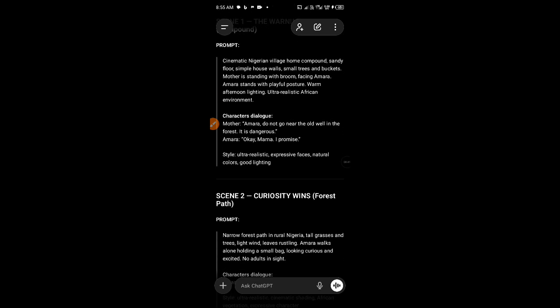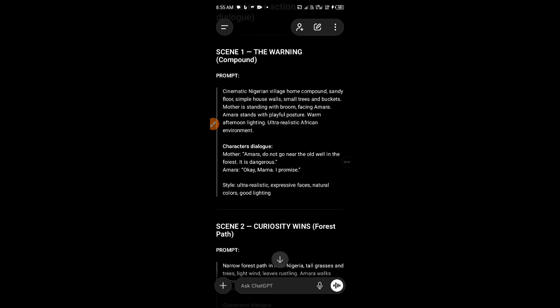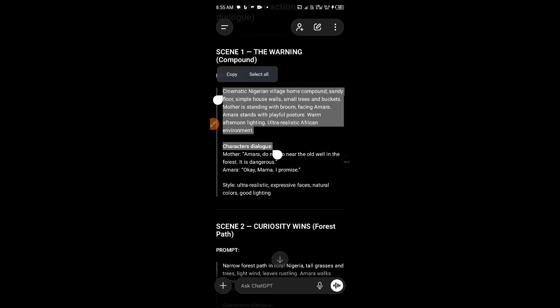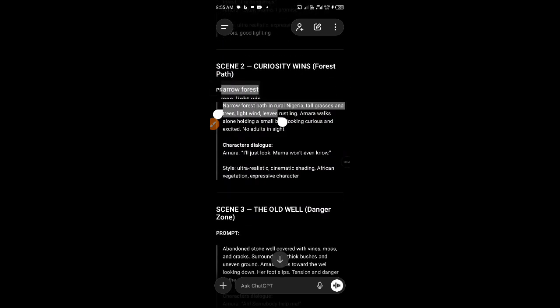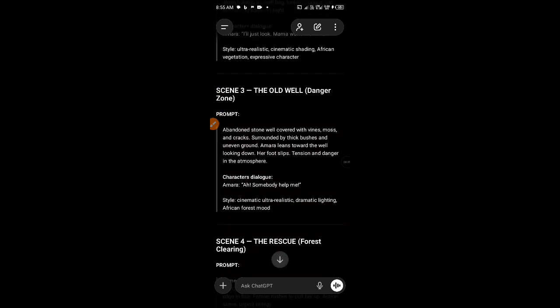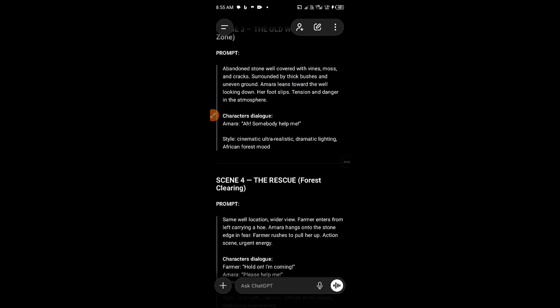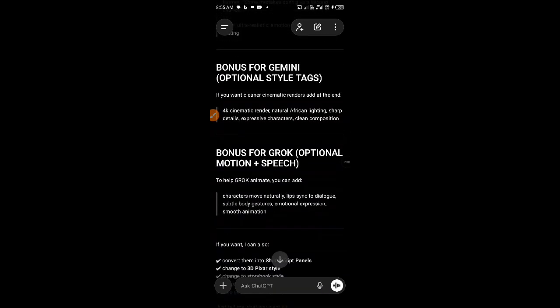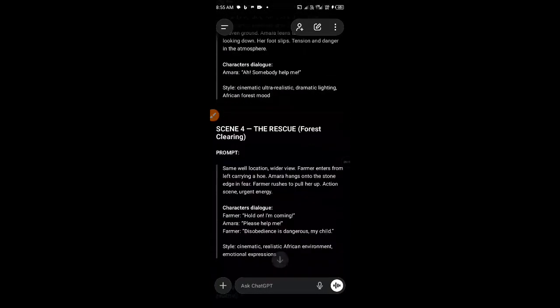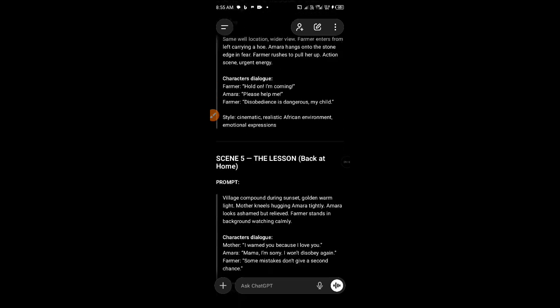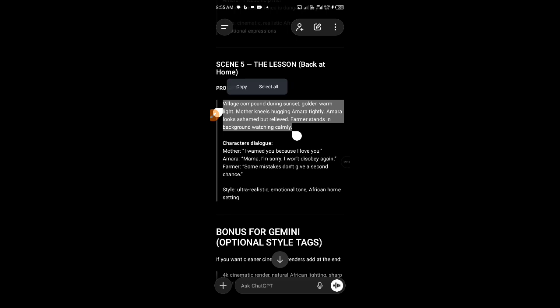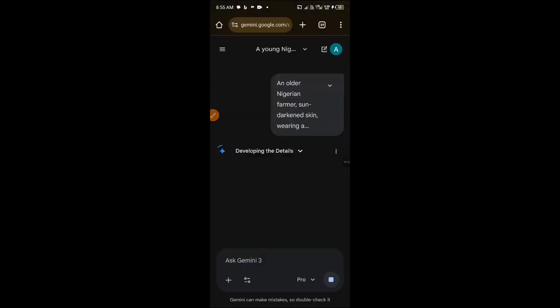So for now we'll not be using these character dialogues. Let's go with just this. Let's just copy here. Can you see where I stopped? This one is to generate the scene. We don't need the dialogue yet, so you just copy. Like I said, I don't want to copy everything. We have about 5 scenes. I don't know if time will permit us to generate all this, but let me just copy it and see. Okay, now let's go back to Gemini.